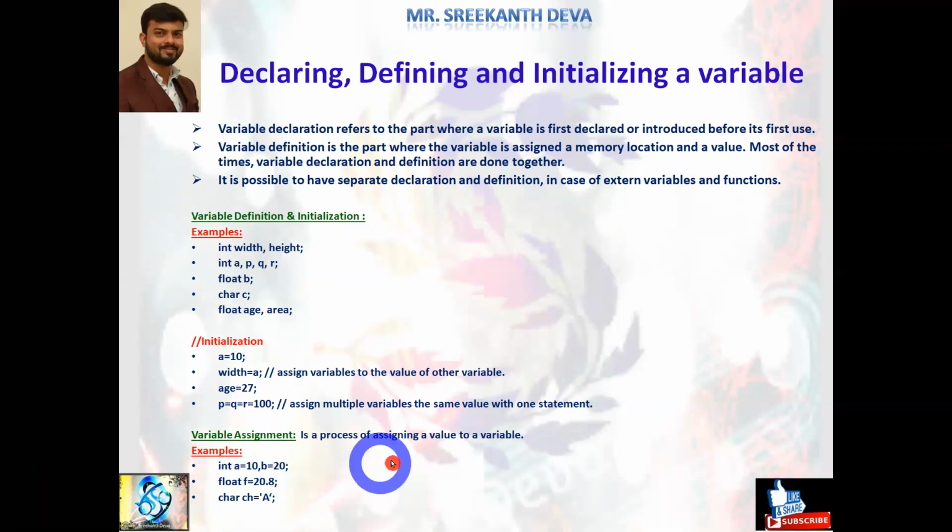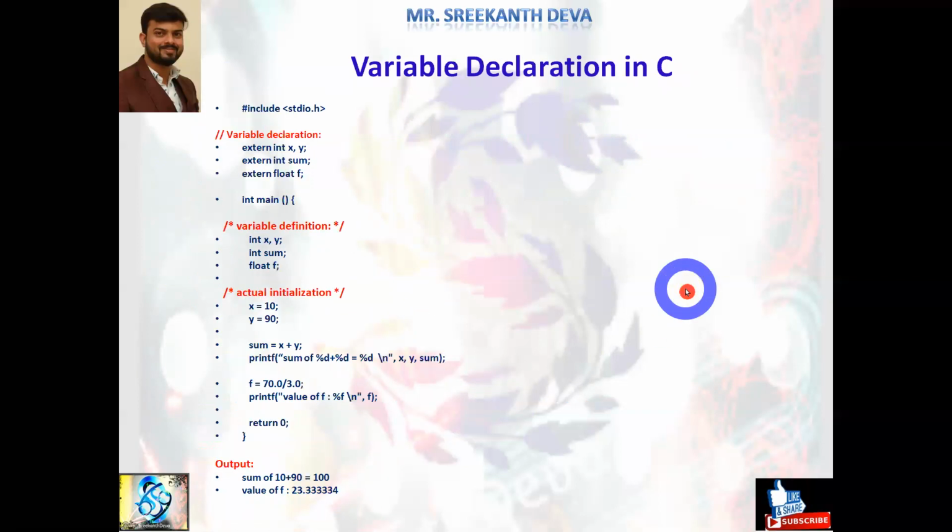Okay. Variable assignment is the process of assigning a value to a variable. Variable assignment is nothing but what? We are assigning some value to the variable, like directly defining and initializing. Int a is equal to 10, b equals to 20, float f equals to 20.8, char ch equals to 'a'. See, directly we are assigning some value to the particular type of variables. See, this is about how to declare a variable, how to define a variable, and how to initialize a variable in C programming.